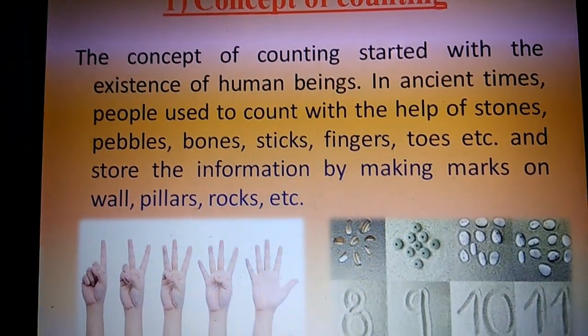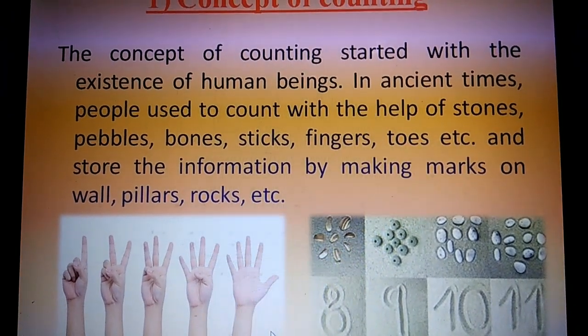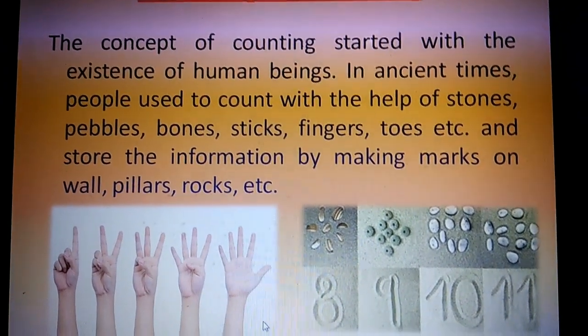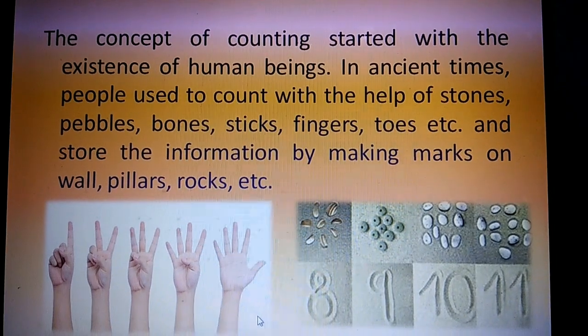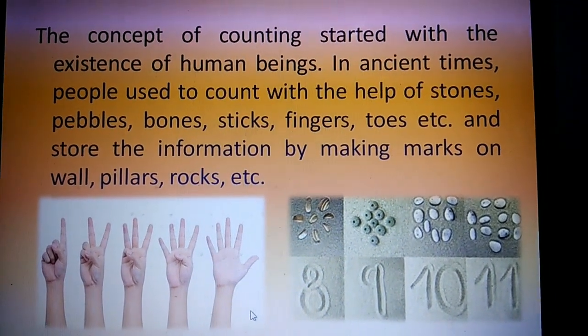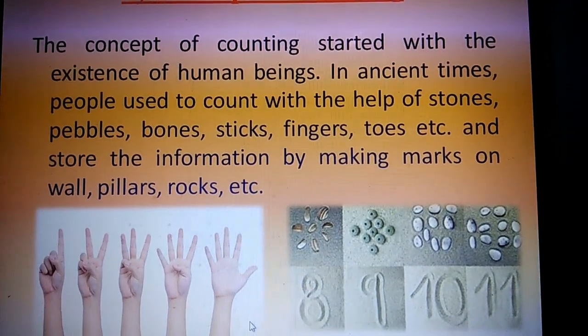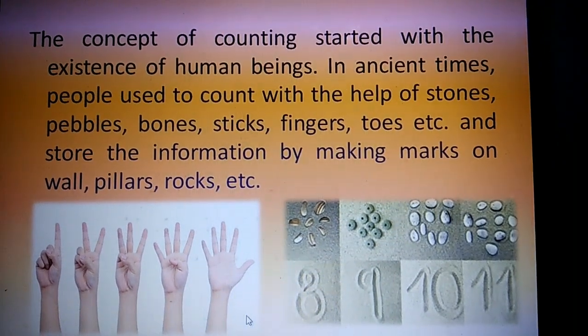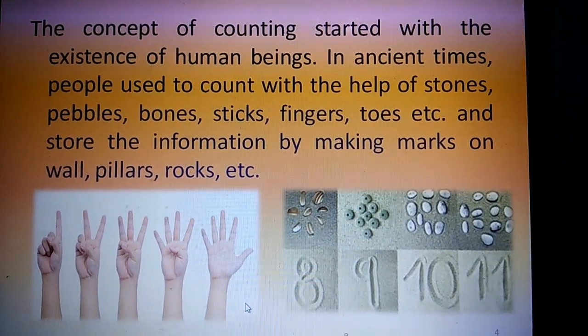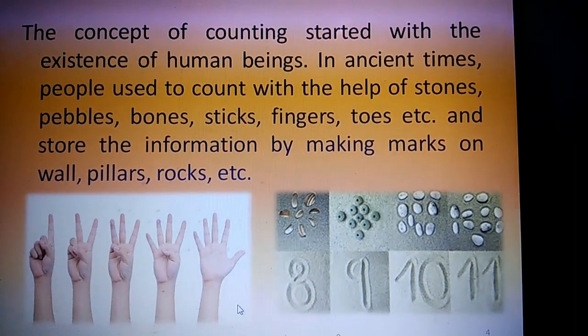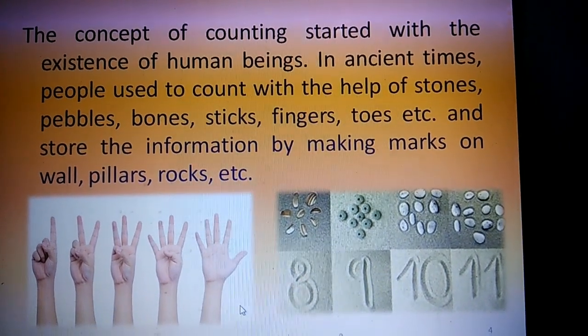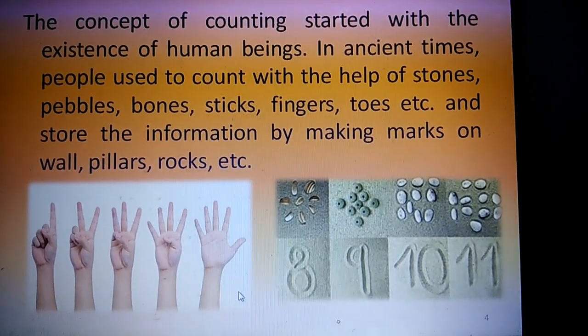The concept of counting started with the existence of human beings. In ancient times, people used to count with the help of stones, pebbles, bones, sticks, fingers, toes, etc. and store the information by making marks on walls, pillars, rocks, etc.